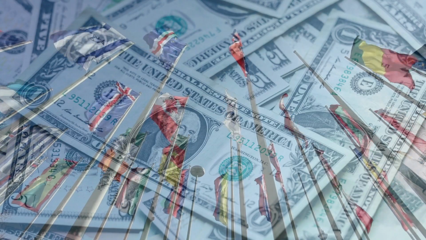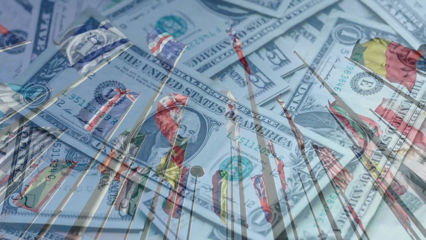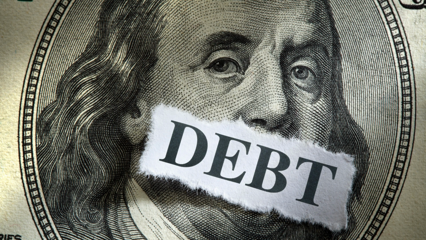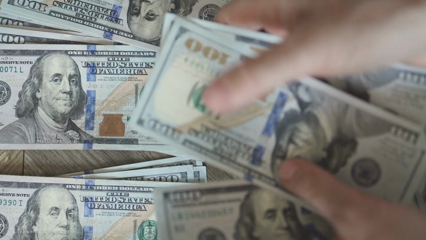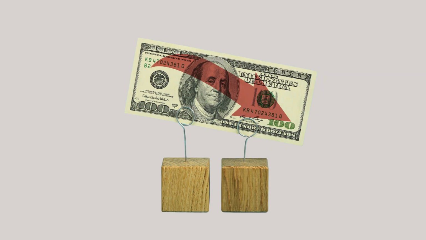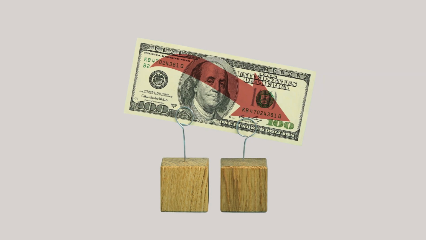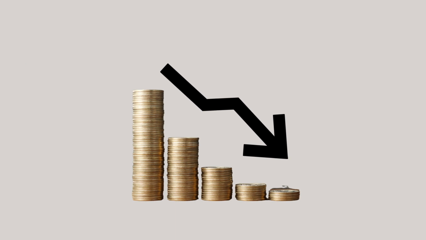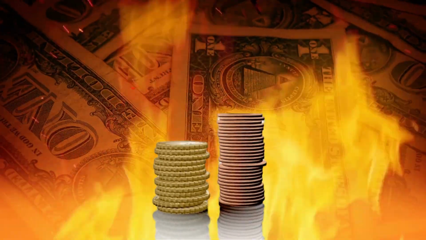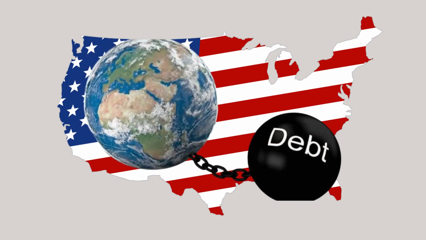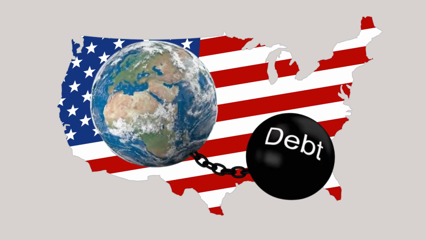Countries which are dependent on the US dollar would be particularly vulnerable to a US debt crisis. These countries often peg their own currencies to the US dollar, which means that their currencies move in lockstep with the US dollar. If the US dollar declines in value, it would also cause the currencies of these countries to decline in value. This would make it more expensive for these countries to import goods and services, and it could lead to a recession.